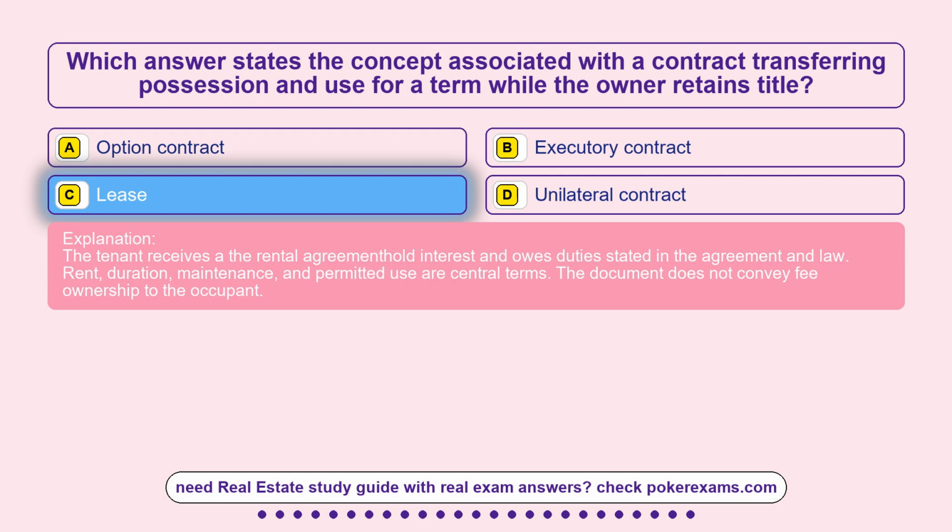The tenant receives a leasehold interest and owes duties stated in the rental agreement and law. Rent, duration, maintenance, and permitted use are central terms. The document does not convey fee ownership to the occupant.